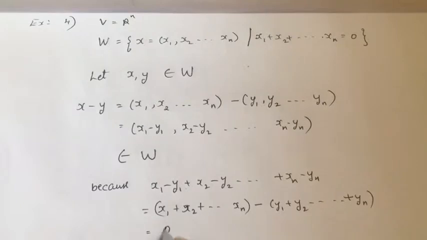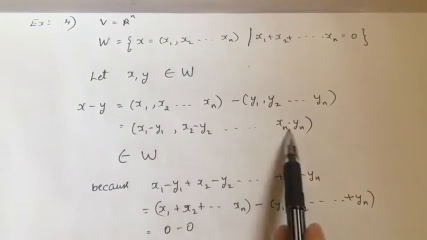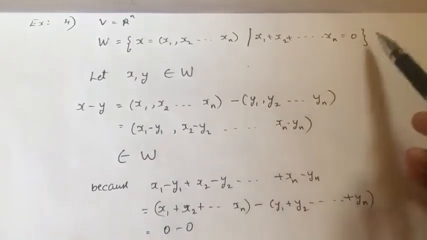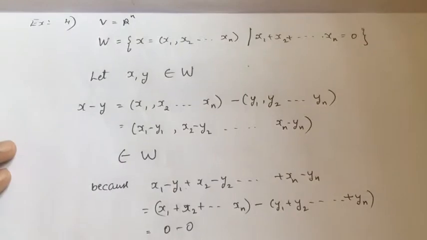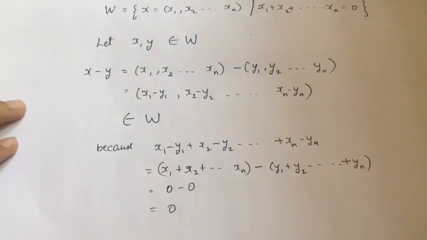I know this is equal to 0 and this is equal to 0, so this is equal to 0. So their sum is equal to 0. Therefore, I can say that x minus y belongs to W.